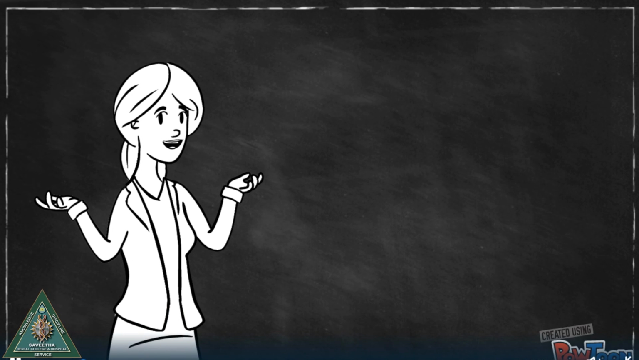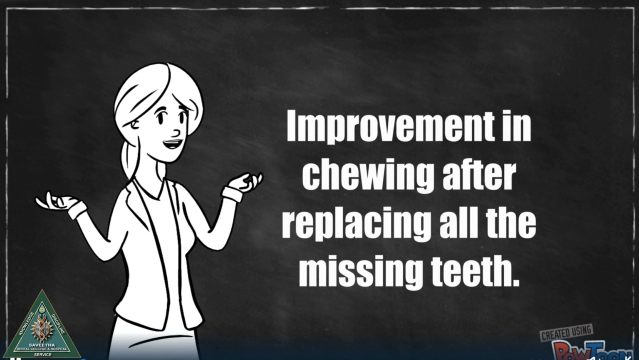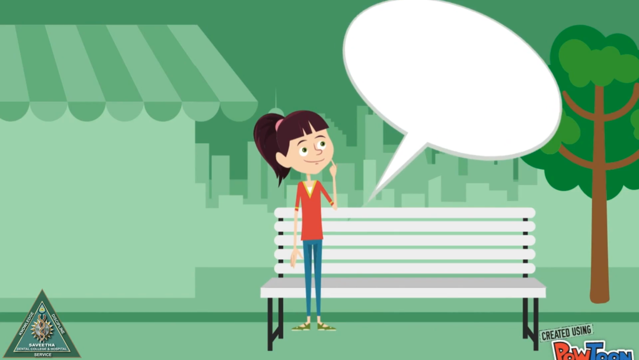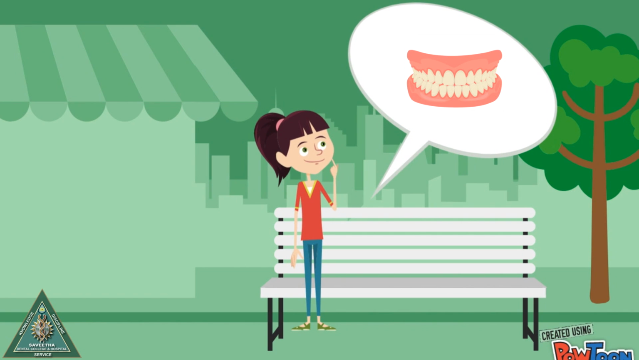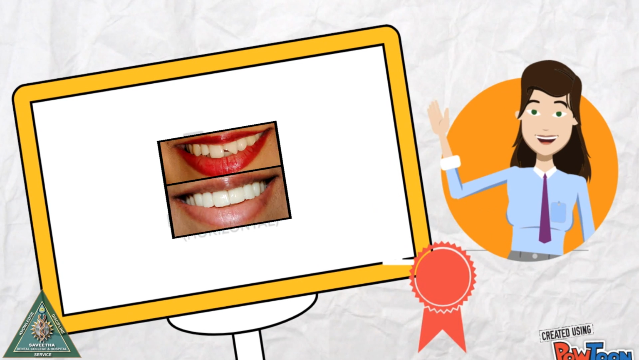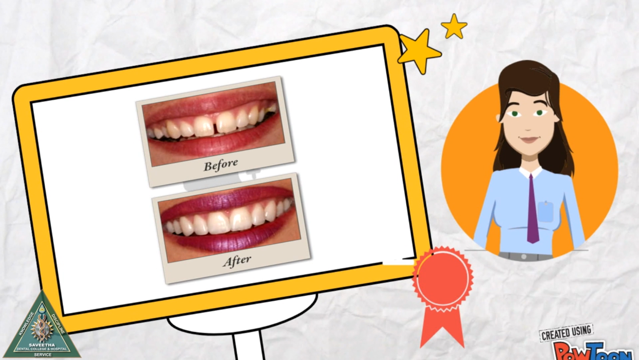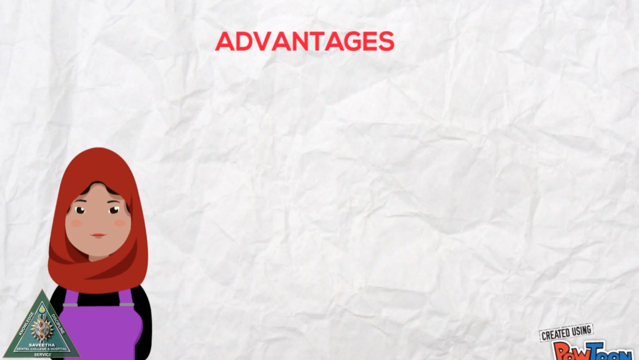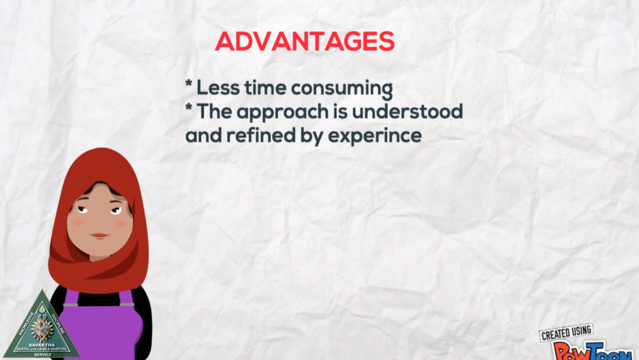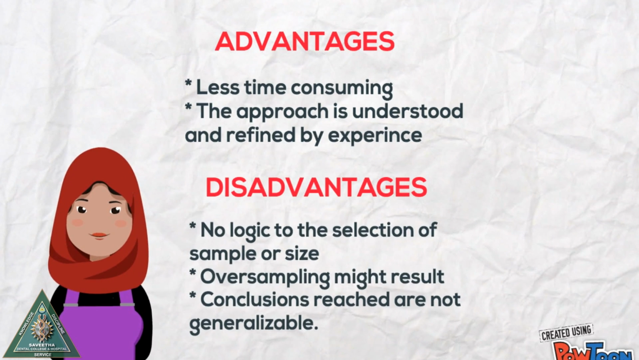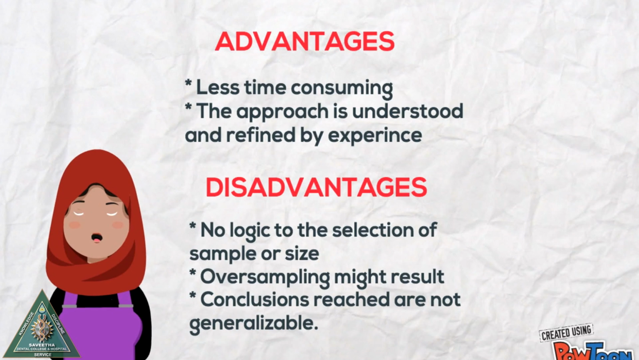Example: if a researcher wants to study the improvement in chewing after replacing all the missing teeth, the researcher chooses people who wear prostheses only who had functional disability earlier and excludes all who had prostheses for aesthetic improvement. Advantages: less time consuming, the approach is understood and refined by experience. Disadvantages: no logic to the selection of sample or size, oversampling might result, conclusions reached are not generalizable.